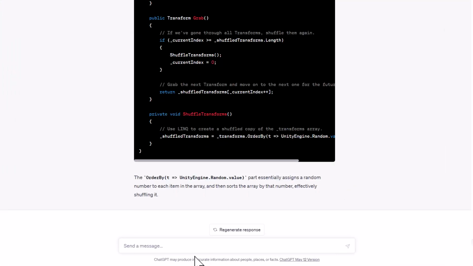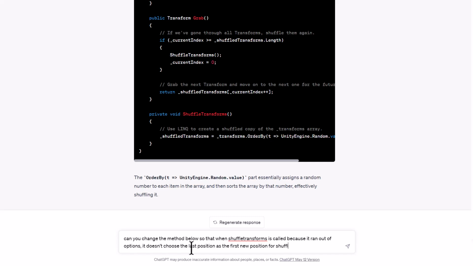And we'll just go down here and say, can you change the method below so that when shuffle transforms is called because it ran out of options, it doesn't choose the last position as the first new position for shuffle.